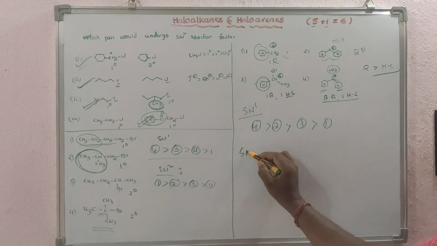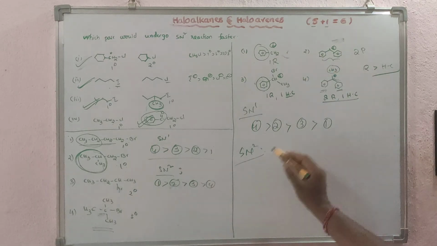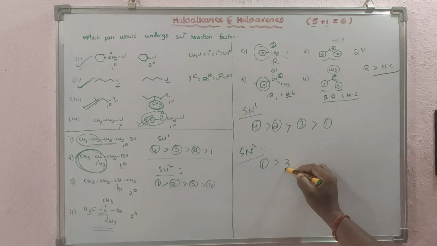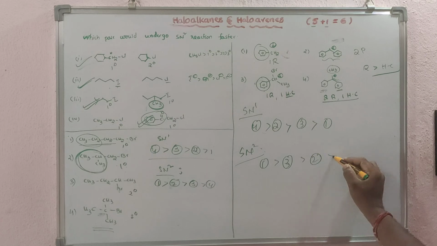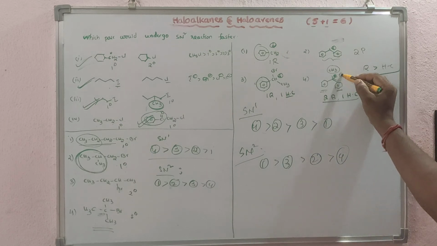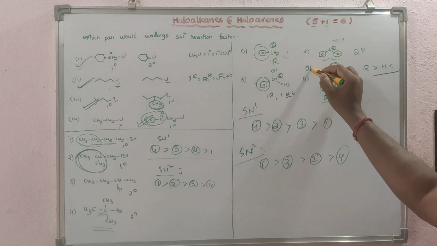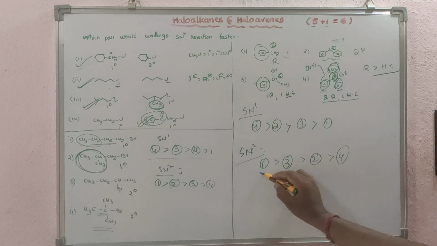If you take SN2, it is the opposite. Opposite means you will get 1 and 3, the next one 2, and the last one is 4. It is very, very bulky here. All 3 bulky groups are there, and here OH minus may not attack. So that's why this is the